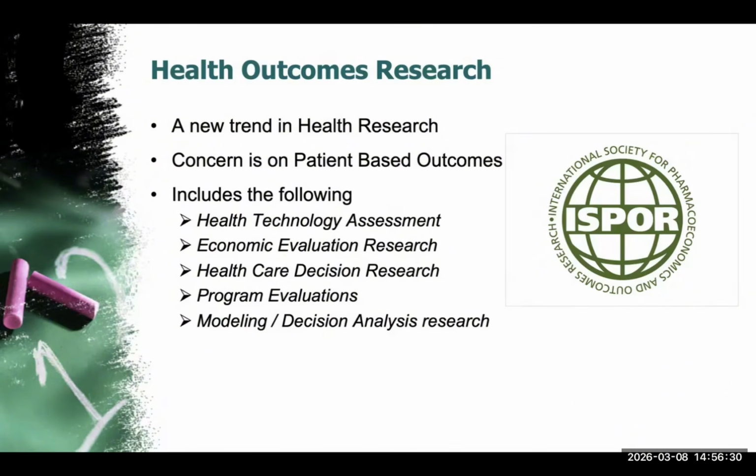Examples include health technology evaluation, economic evaluation, healthcare decision research, quality of life research, program evaluation, modeling and decision analysis. Most of the principles of health outcomes research come from the International Society for Pharmacoeconomics and Outcomes Research, or ISPOR. For example, evaluating whether a hospital's fall prevention program actually reduces fractures would be considered program evaluation.